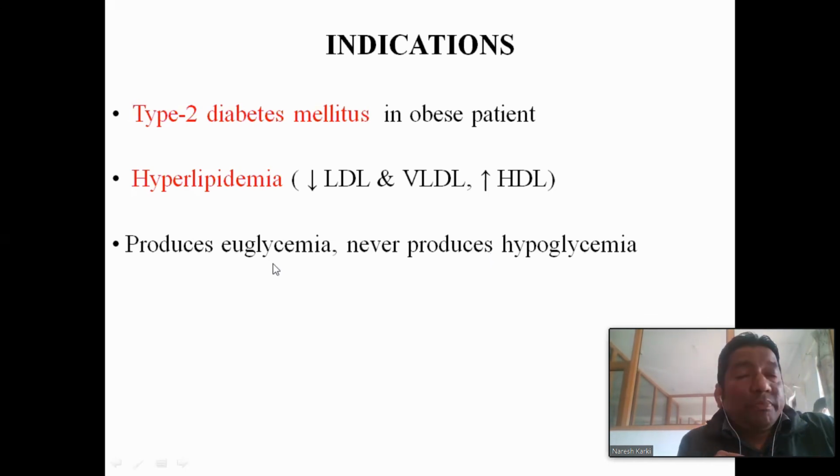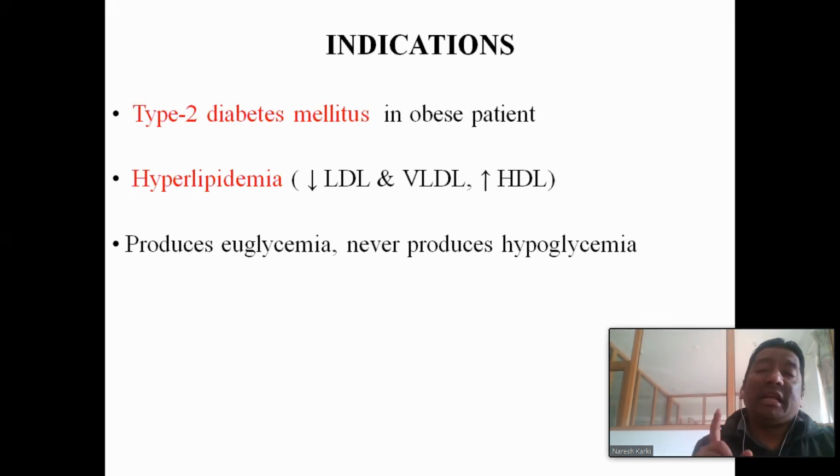Sometimes the question may be raised: what are the advantages of the biguanides over the sulfonylureas or other anti-diabetic drugs? Number one, biguanides never produce hypoglycemia; rather they produce euglycemia. And the second reason is that it is used in type 2 diabetes mellitus with obese patients because they never produce weight gain. This should be the answer for the advantages of metformin over other oral hypoglycemic agents.